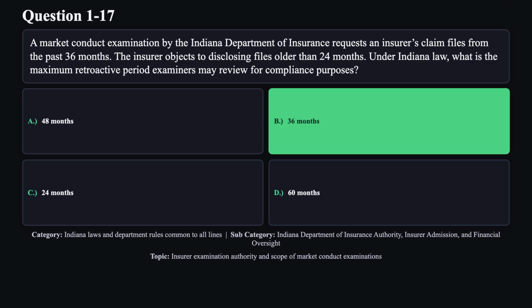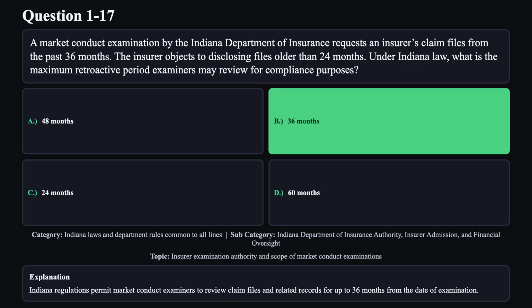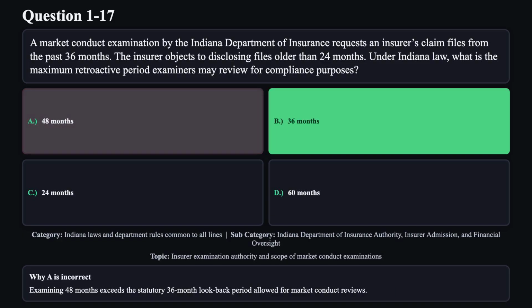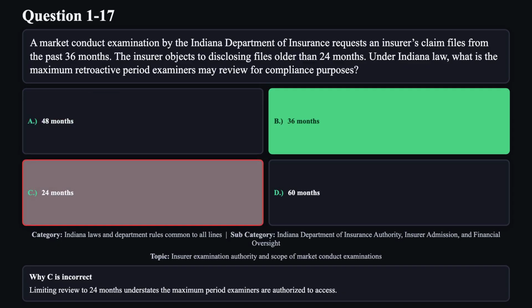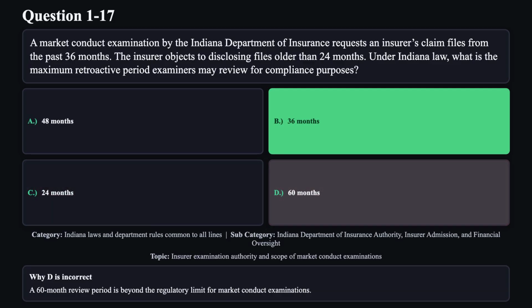The correct answer is B. Indiana regulations permit market conduct examiners to review claim files and related records for up to 36 months from the date of examination. Reason A is not correct. Examining 48 months exceeds the statutory 36-month look-back period allowed for market conduct reviews. Reason C is not correct. Limiting review to 24 months understates the maximum period examiners are authorized to access. Reason D is not correct. A 60-month review period is beyond the regulatory limit for market conduct examinations.